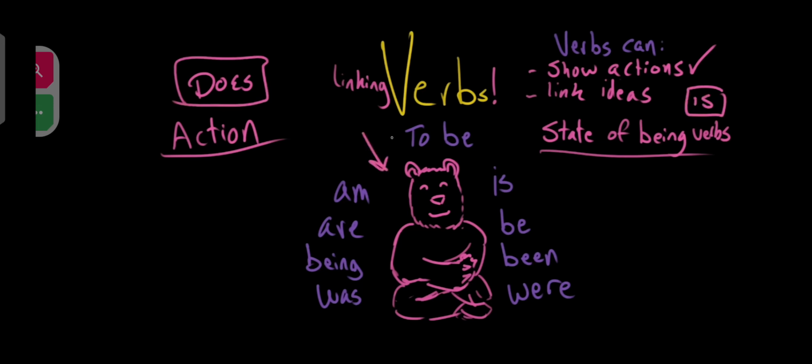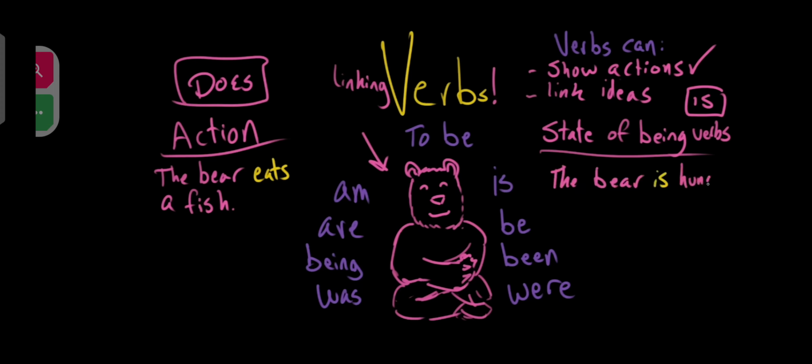So let's bring it back to this bear. Let's think of an action for this bear to do. What does a bear like to do? The bear eats a fish. That's an action. That's something the bear is doing. The bear is hungry, however, is not something that the bear is doing, it's something that the bear is. So what "is" is doing here is connecting the word hungry to the word bear.